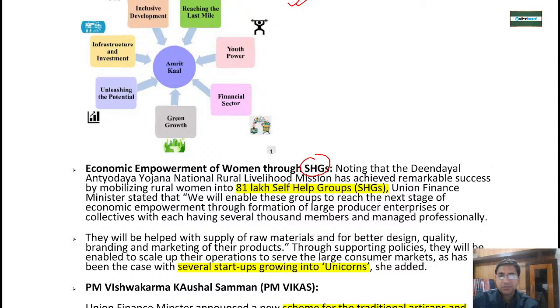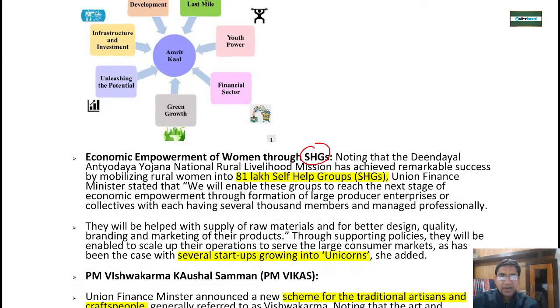They are supporting large enterprises and the MSME sector, and getting managed very professionally. There are various companies and startups who are taking the help of these self-help groups, and they have become unicorns by taking their help. So this is regarding the self-help groups.